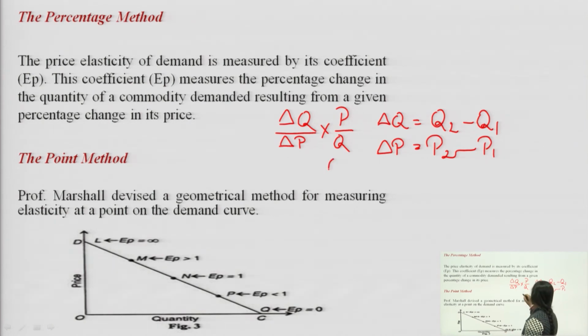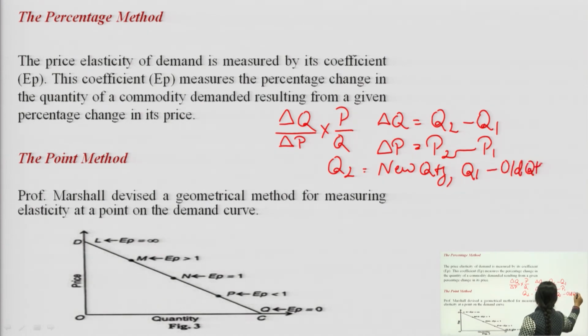Q2 is the new quantity, Q1 is old quantity. Same, P2 will be new price and P1 will be old price.